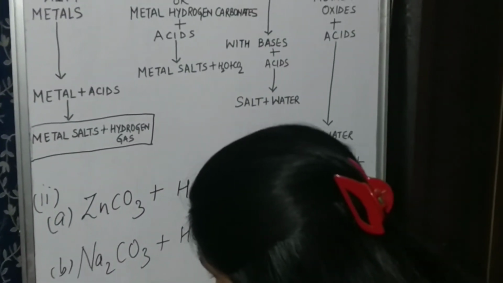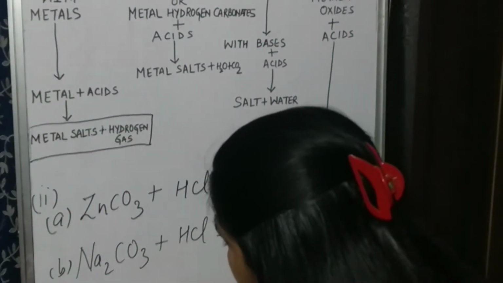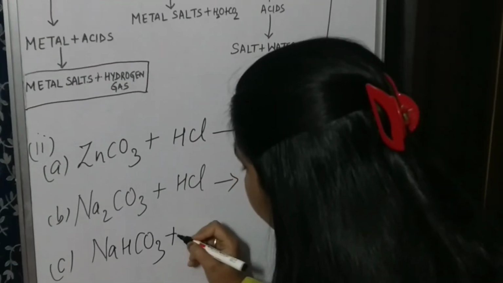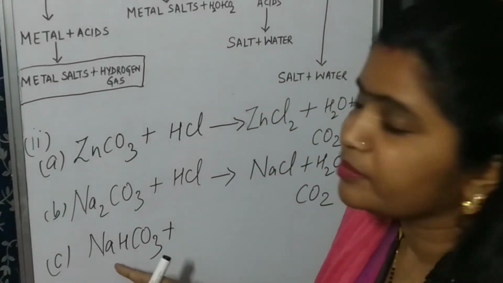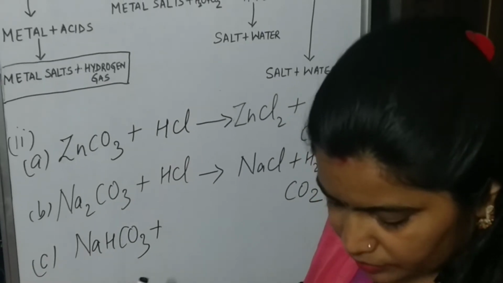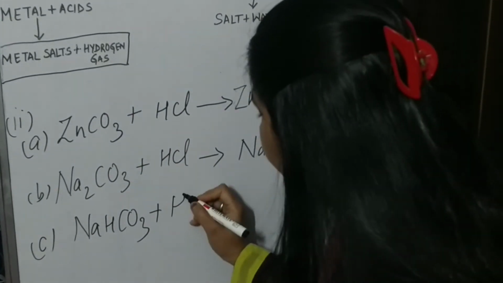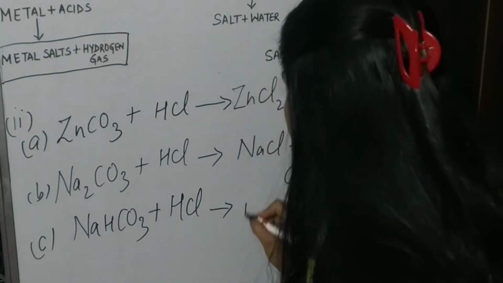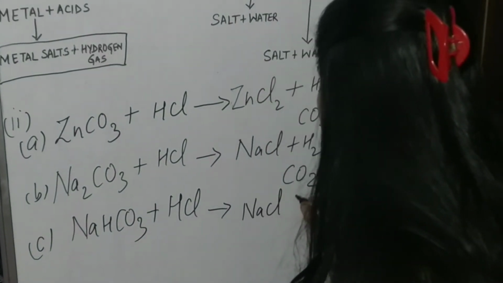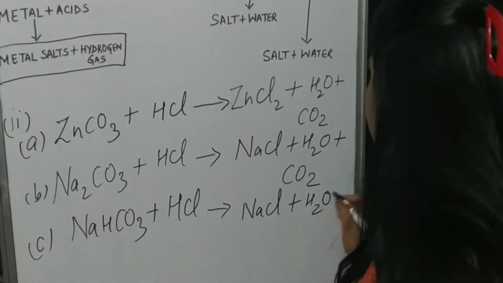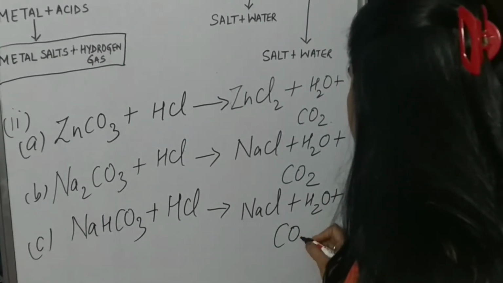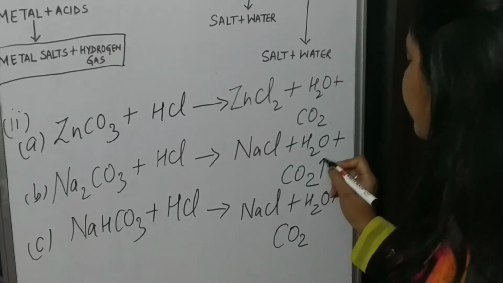Suppose I am taking NaHCO3, this is sodium hydrogen carbonate. What happens when this reacts with HCl? Again NaCl will be formed, along with a water molecule, and CO2 will be liberated.